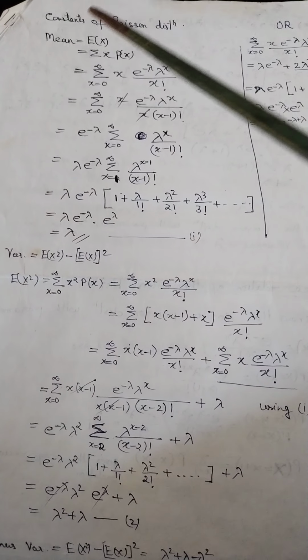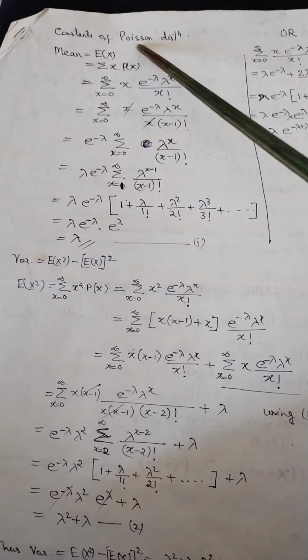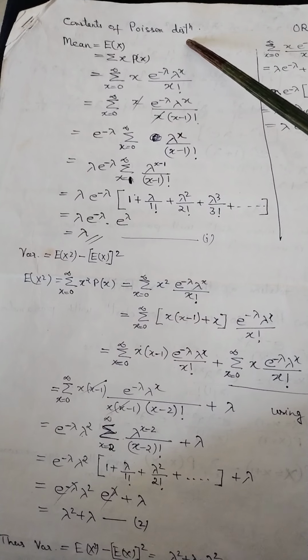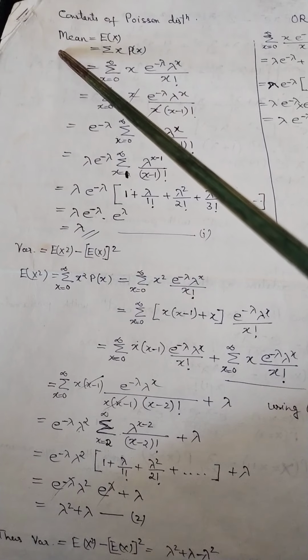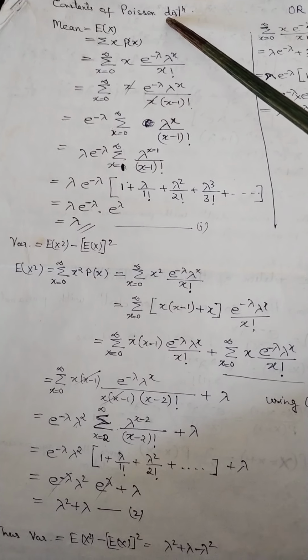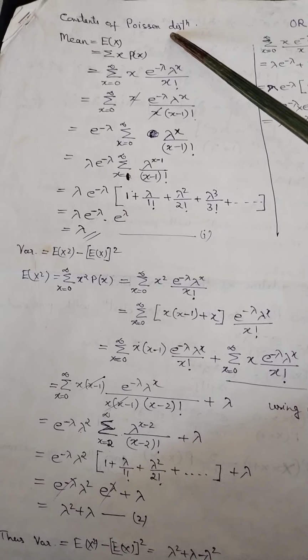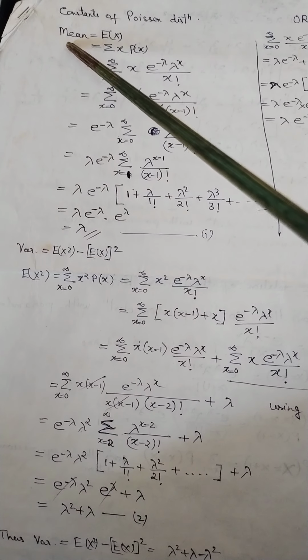Hello students, today's topic is constants of the Poisson distribution. As we know, the mean and variance are the constants. So let's find the mean and variance of the Poisson distribution, which are the constants of the Poisson distribution. So let's start with the mean.